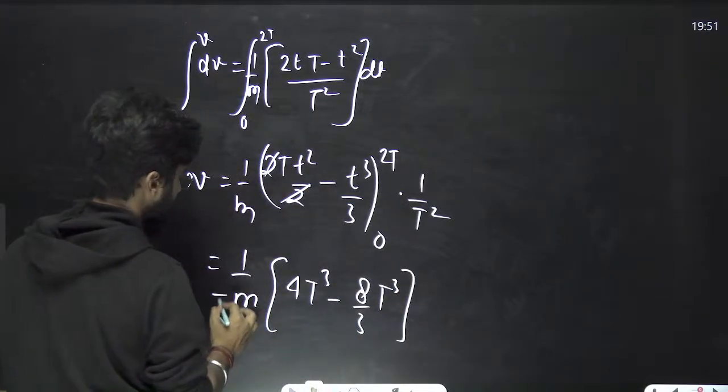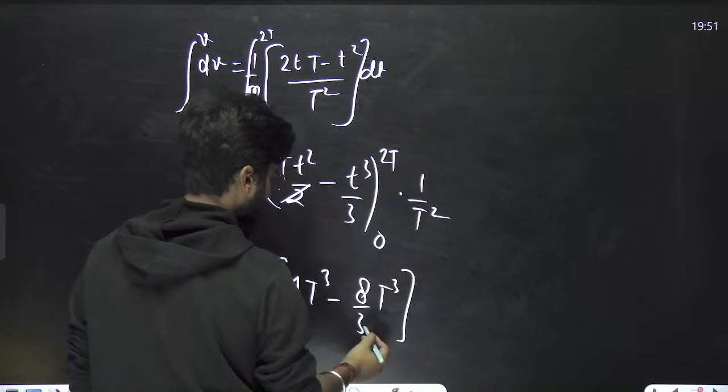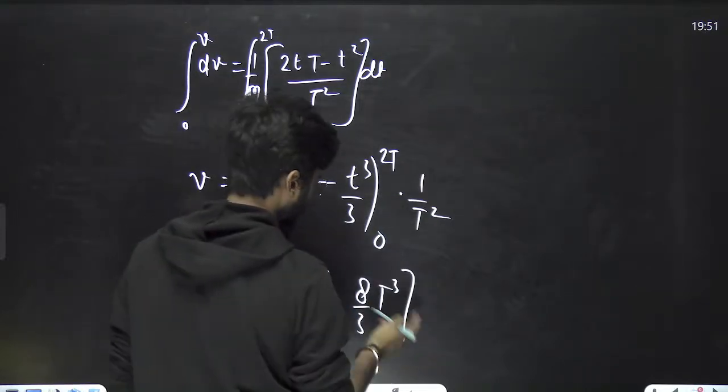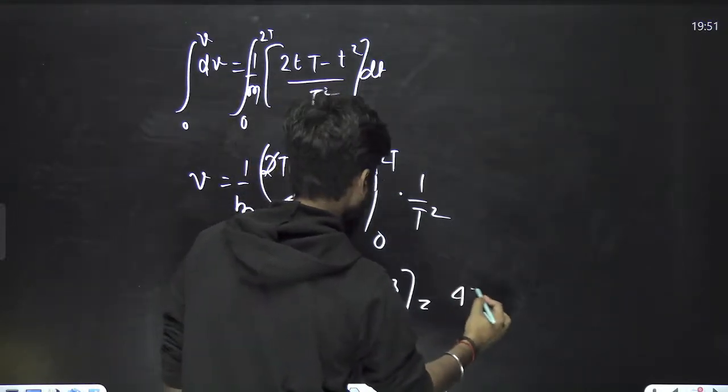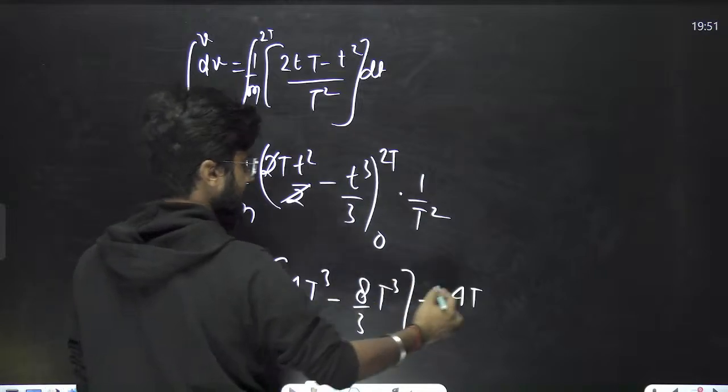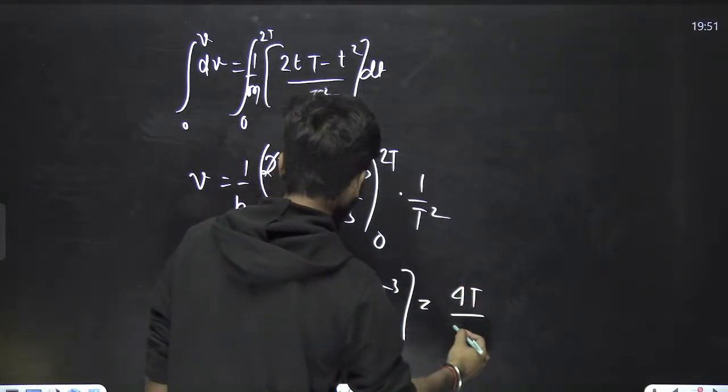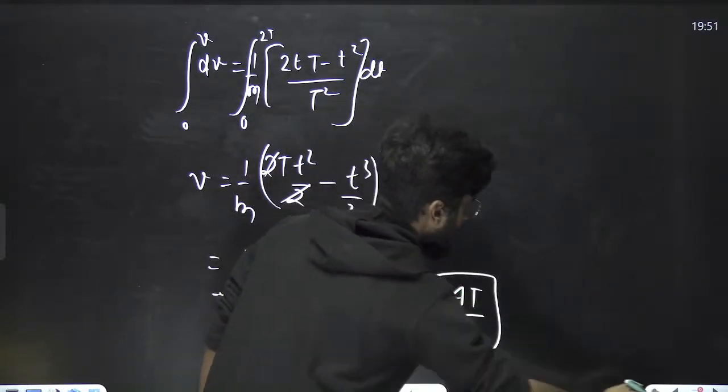This is what? t square. Okay, what will be left? 4 is 12. 12 minus 8 means 4. Means 4t. This t square got cancelled. There is a 1t also still. So upon 3, 4t by 3. This is the value of velocity.